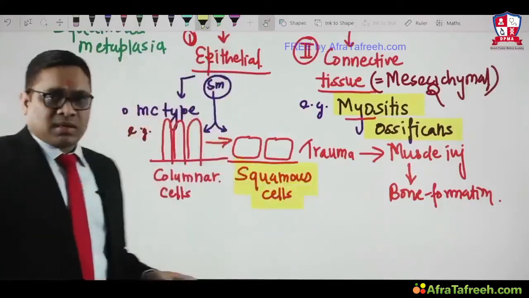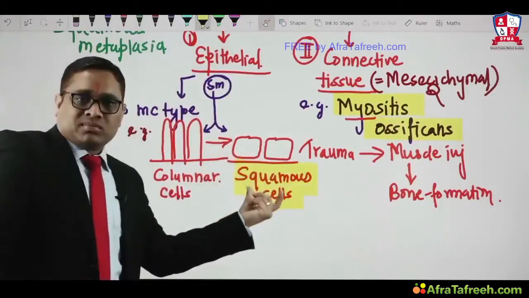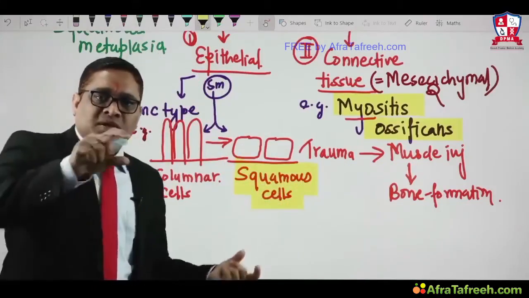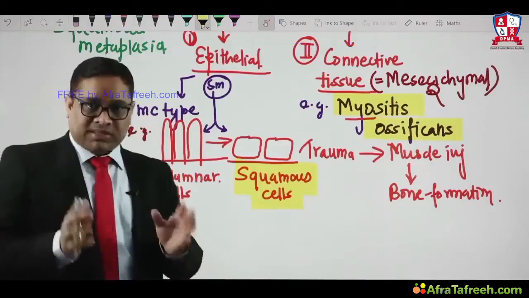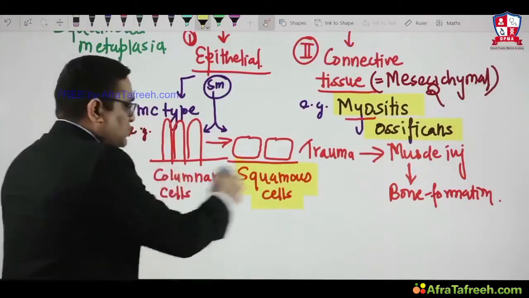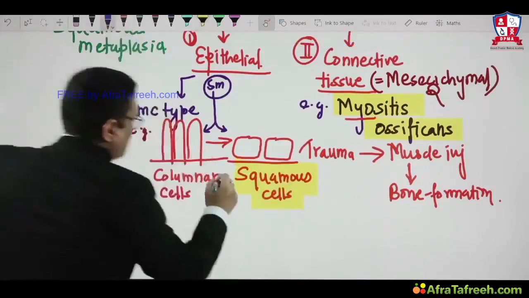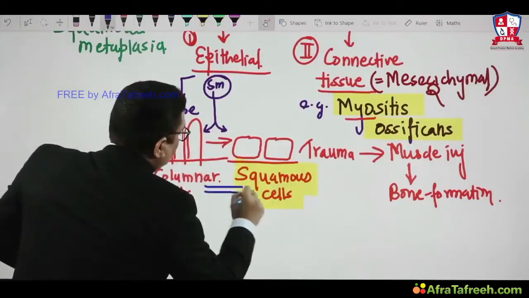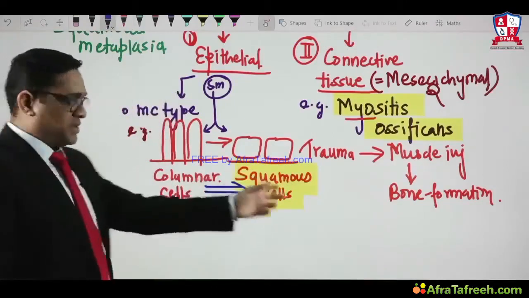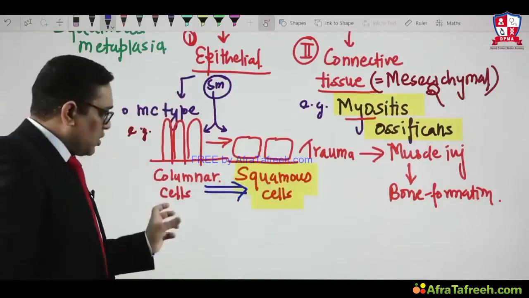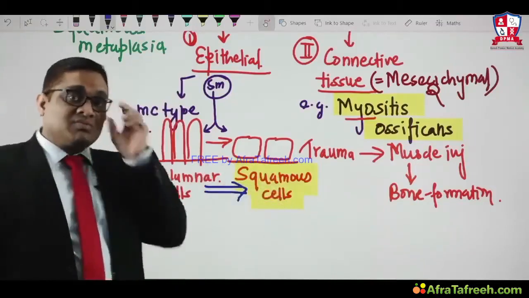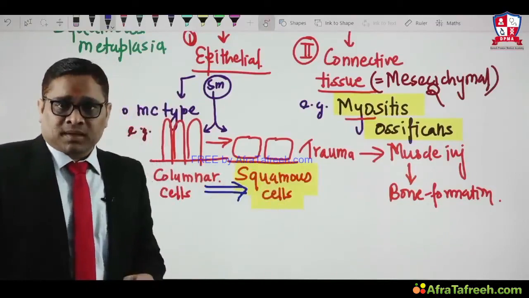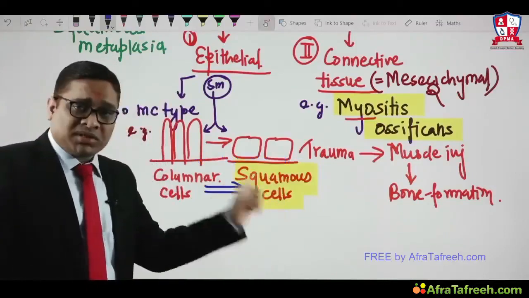So always remember, the end outcome of the metaplasia should be the nomenclature of the metaplasia. For example, when you are seeing a columnar to squamous transformation, see what I am going to show you here. Columnar to squamous cell transformation will be considered an example of squamous metaplasia. So the end outcome is squamous cell.